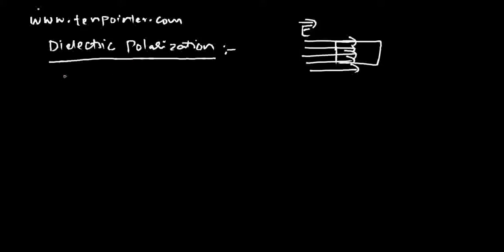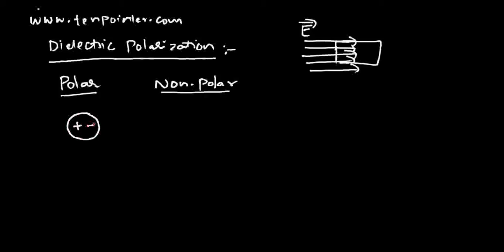So if you look at the basic theory behind polarization, there are two types of molecules that are usually considered. One is polar type dielectric molecules, and the other one is non-polar type dielectric molecules. The basic difference between polar type and non-polar type dielectric molecules is the center of positive or negative charges.